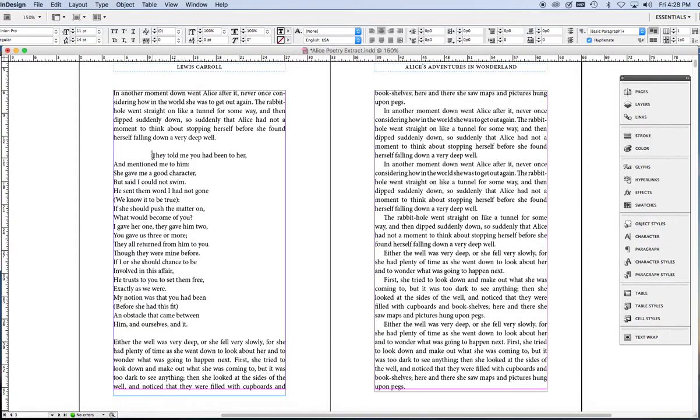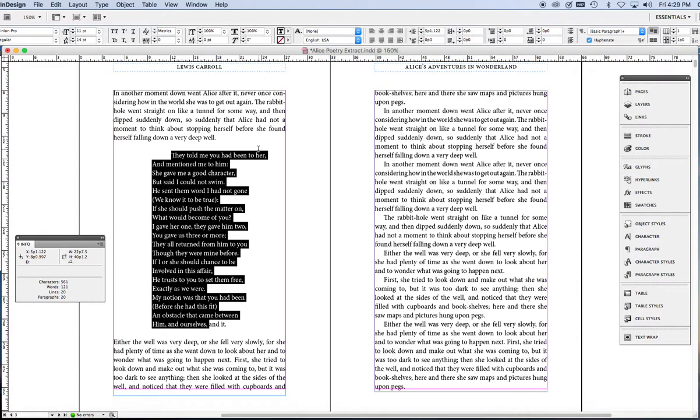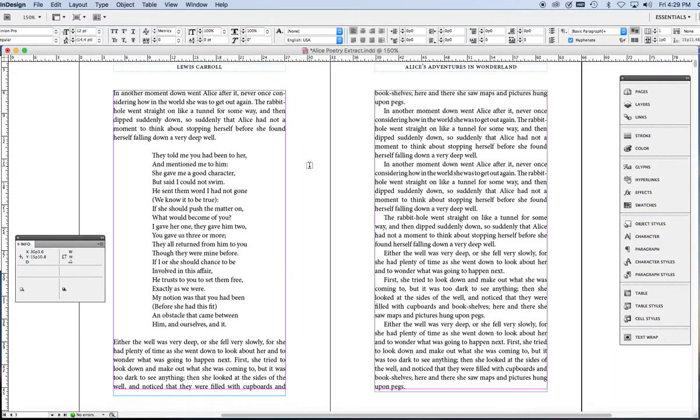Then you put your cursor at the beginning of the line, go to Window, Info, and look at your X value here, 5p1.122. You grab your whole poem and indent it on the left that much, 5p1.122. Fix your first line, and there you have a whole centered poem.